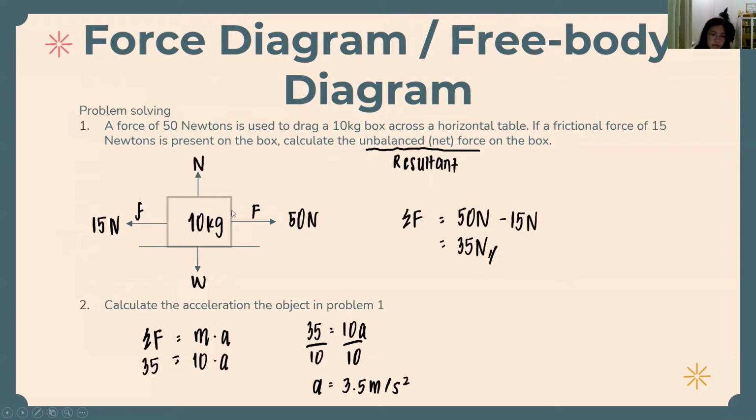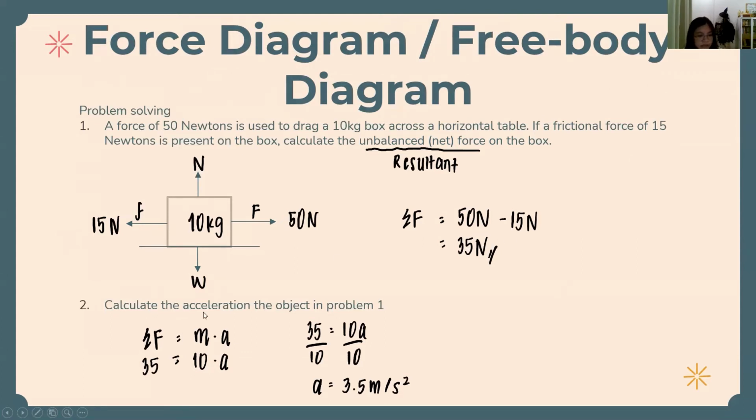So, as we can say here, this is the force, 50 newtons, and this is the frictional force. The frictional force is always opposite to the force. The friction, as you can see from the question, is 50 newtons. If it goes right, it means it's positive. If it's left, then it is negative. So we can say that sigma F equals 50 minus 15 newtons, which equals 35 newtons.